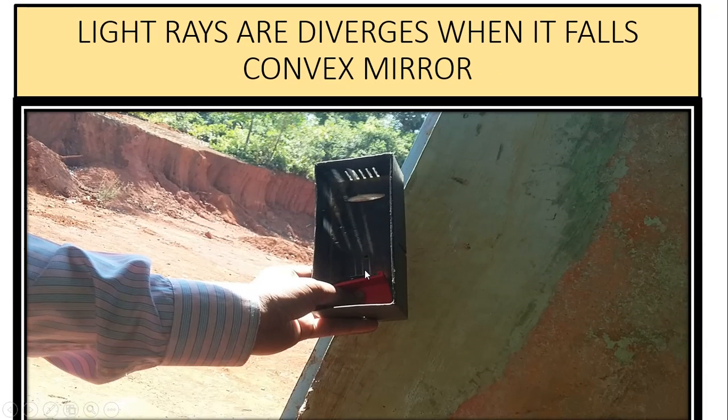Now it is a convex mirror. Convex mirror means the bulgy side is the reflecting one and the inner side is coated. So when the light rays fall on this, they diverge. When light rays fall on the convex mirror, they diverge. I think they go away from the center.